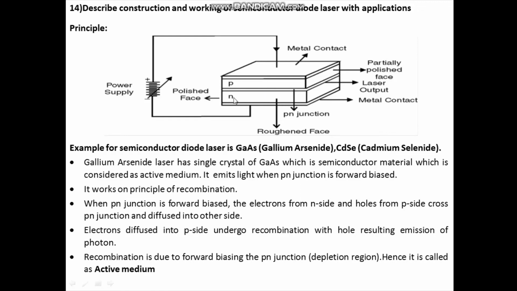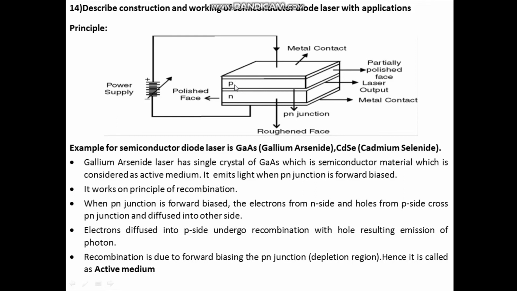See, when the PN junction is forward biased, we know in N type the majority carriers are electrons, and in P type the majority carriers are holes. So electrons from N type diffuse into P type. They cross the PN junction and reach the P side. When the electrons reach the P side, they undergo recombination with the holes, and one recombination of an electron with a hole gives rise to a photon.